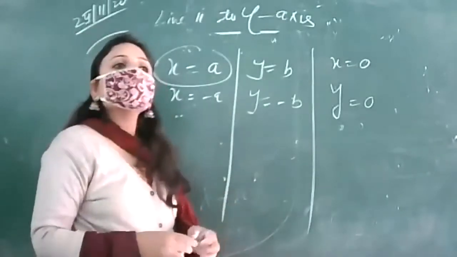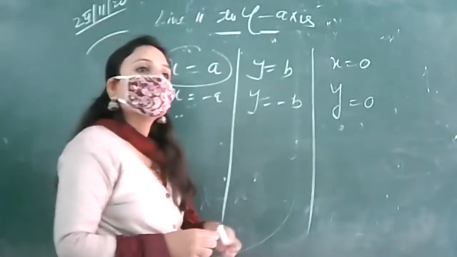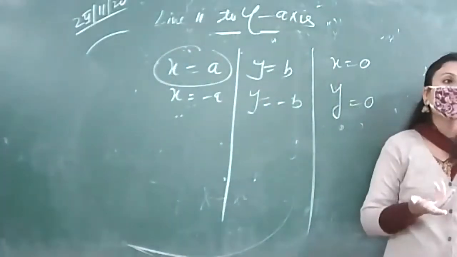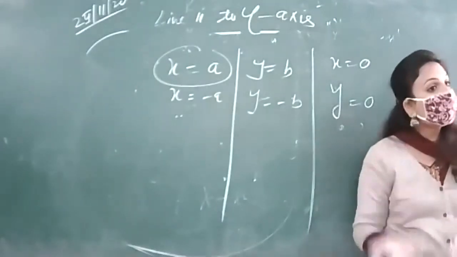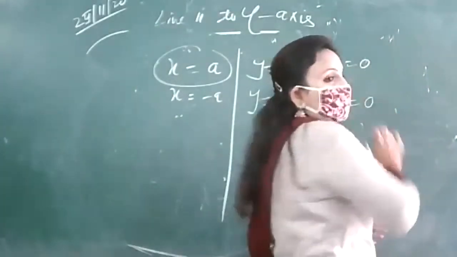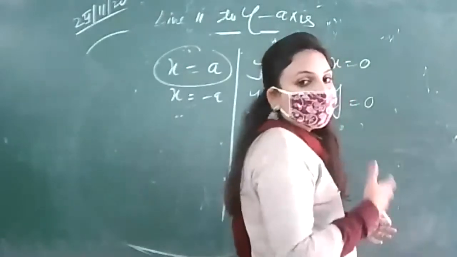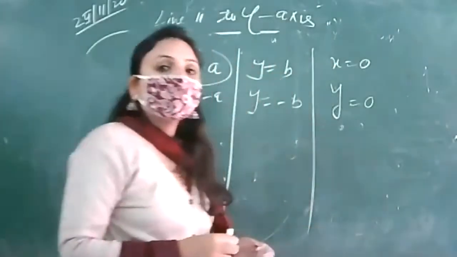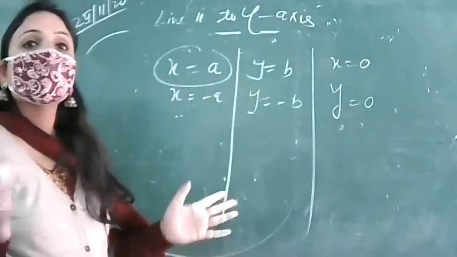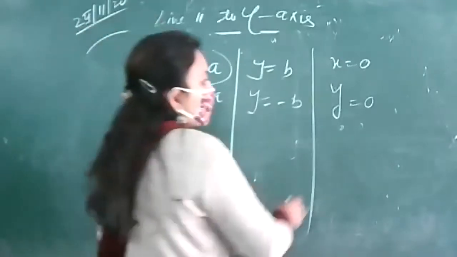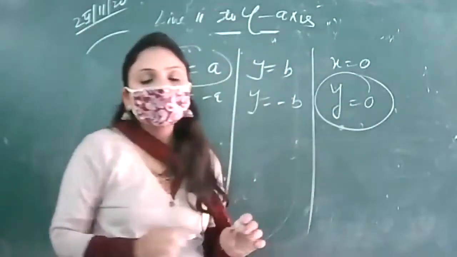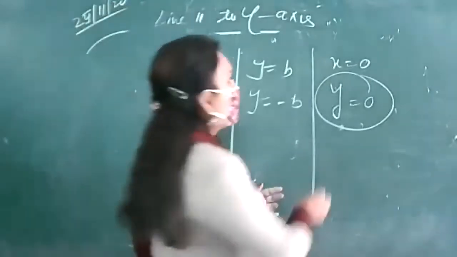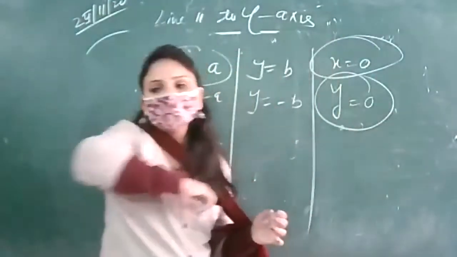What about x equal to 0? What is x equal to 0? Equation of y axis. And what is y equal to 0? आपको याद है जब हमने कोऑर्डिनेट ज्योमेट्री की थी, then I have told you that on x axis y equal to 0. So what is equation of x axis? Y equal to 0. ठीक है. On y axis x is equal to 0. So equation of y axis is x is equal to 0.